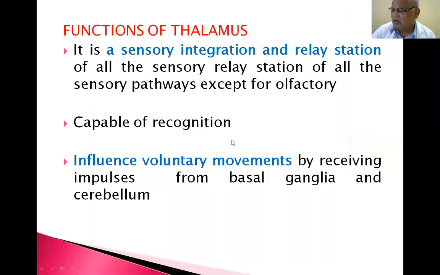Functions of the thalamus. The thalamus is a major sensory gateway. It receives all sensory modalities from the entire body, except olfactory sensation. It is a sensory integration and relay station of all sensory pathways except olfactory. It is capable of recognition, and influences voluntary movements by receiving impulses from basal ganglia and cerebellum. Basal ganglia means corpus striatum, amygdaloid body and nucleus, and so on.